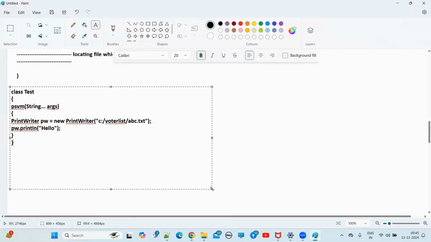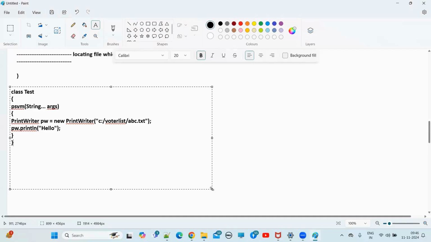Understand, guys? So like this. Now what will happen? See here in the public static void main method, PrintWriter pw is equal to new PrintWriter, and we are pointing to one file which is available in the C drive, under the water list folder. There is an abc.txt. So we are asking our Java program, hey Java program, please locate the file which is available under C drive water list. There is a file called abc.txt. So this is the Java program, right? Now if you give this program to the compiler, the compiler will verify.